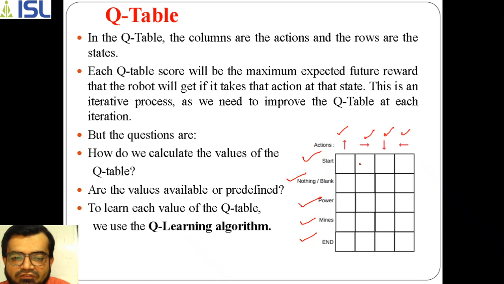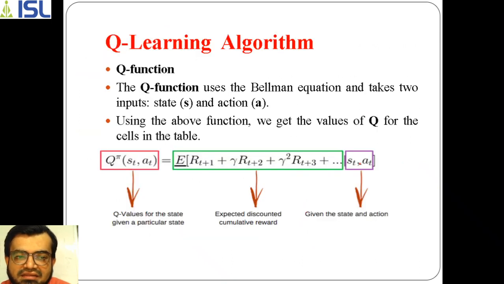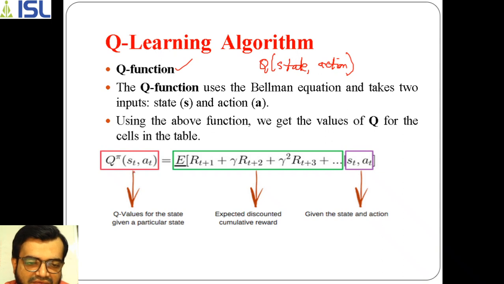Now, after getting the Q table, we have to perform the Q function. What is the Q function? I said the Q function is a combination of a state and its associated action on the given state. For example, here we take a state called ST, and if I take a particular action AT for the given state S, we are finding the Q value. This is the Q function, which gives an optimal value, the Q value for that state ST.